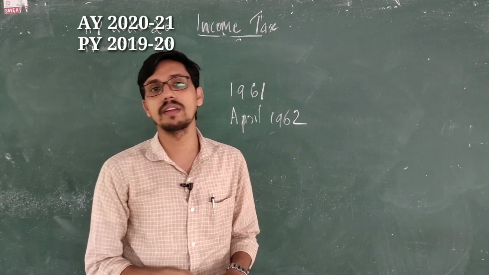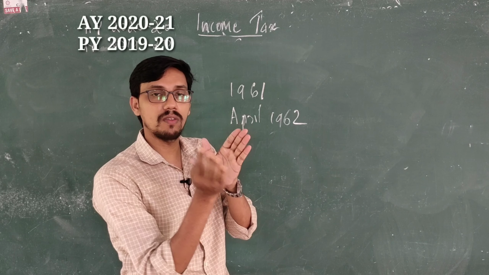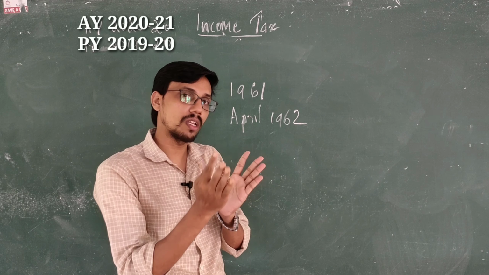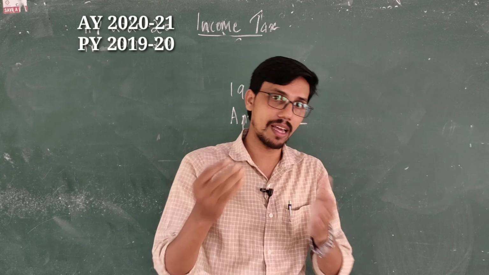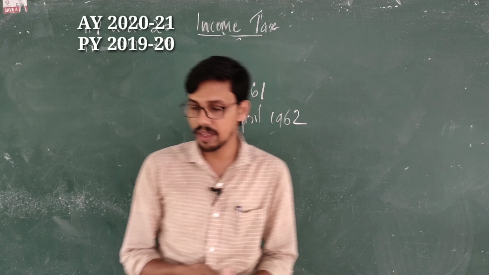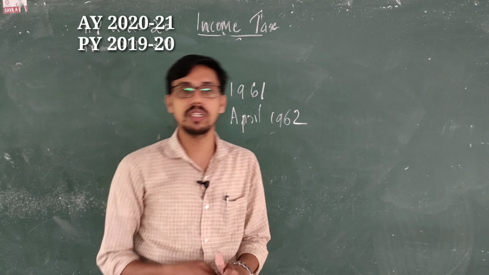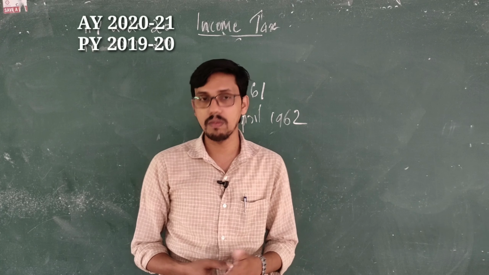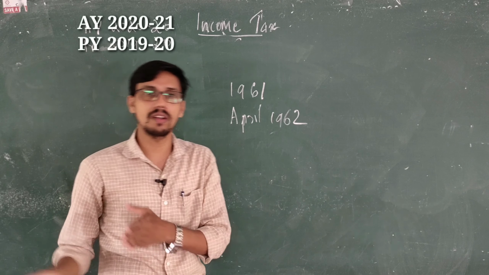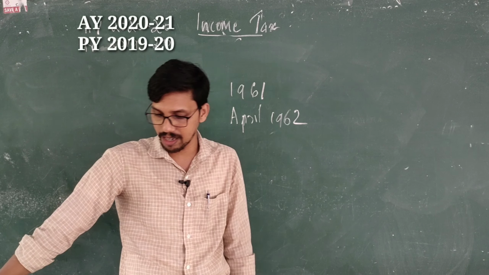All these are an outline. So we have already discussed so far what is income tax, what is income, what is tax, what is direct and indirect taxation, who is imposing tax and how they are imposing it, and who has to pay tax. Now we are getting into detail, into the Income Tax Act.